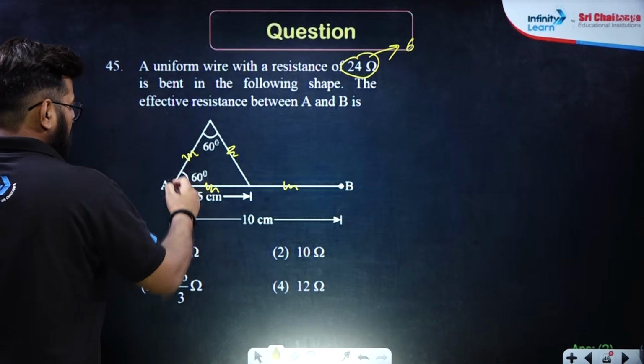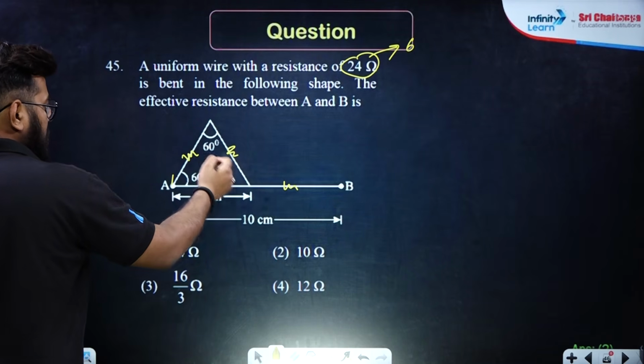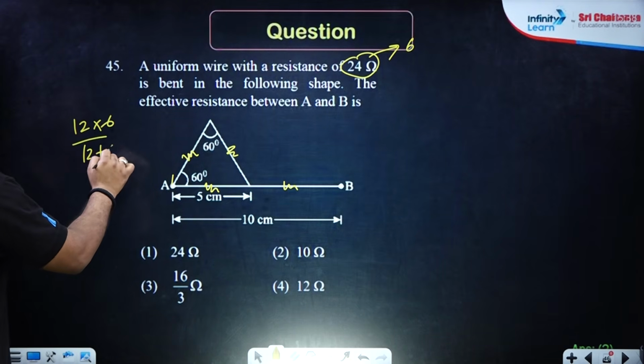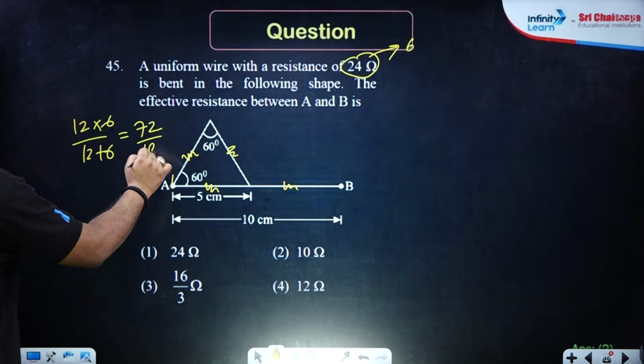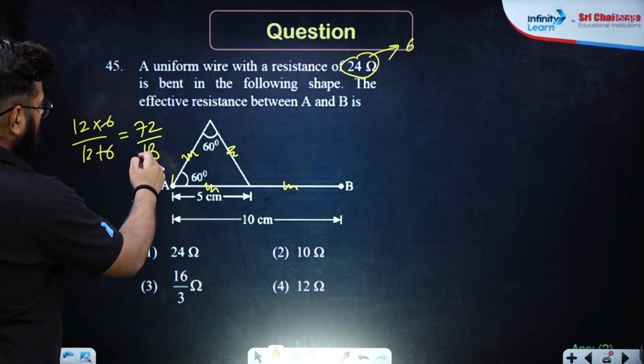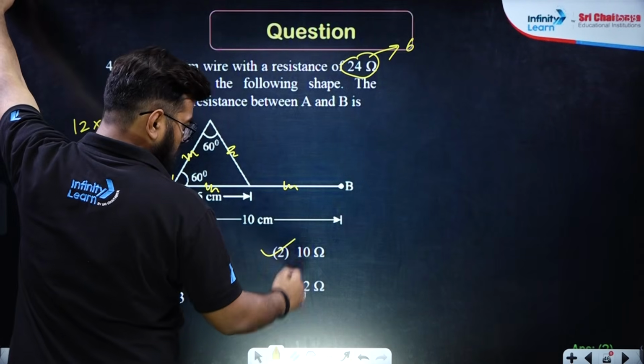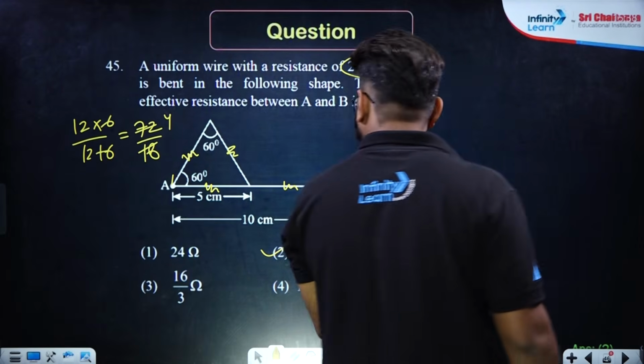Now between A and B, both of them in series will be 12. 12 into 6 upon 12 plus 6. So this is 72 whole by 18. Right? Now 18 4s is 72. So this is 4. 4 plus 6 is 10. Option number 2 is the right answer over here. I hope you have understood this.